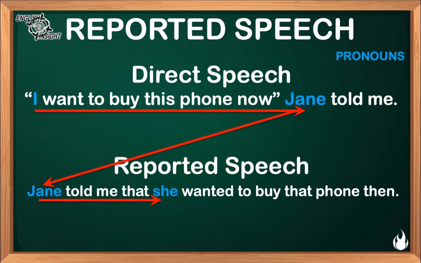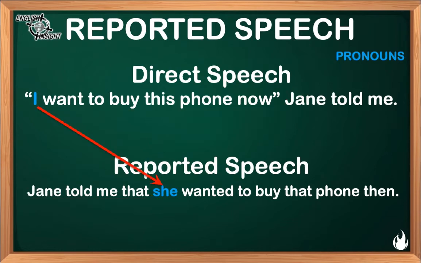It is to say, the pronoun I becomes or transforms into she so as to fulfill the purposes of the sentence. And the same happens with the word this, which transforms into the word that in reported speech.